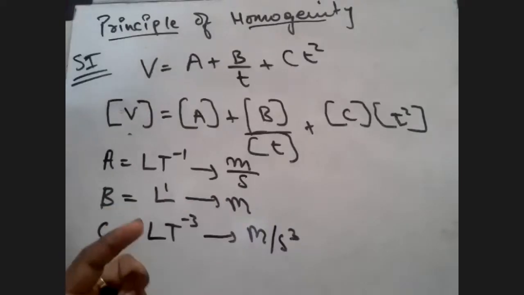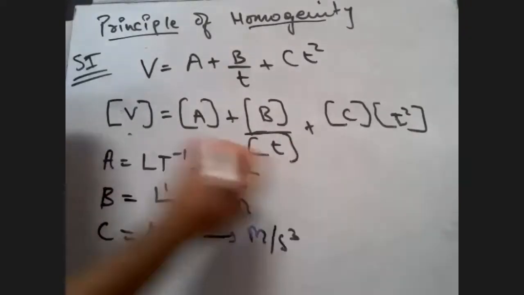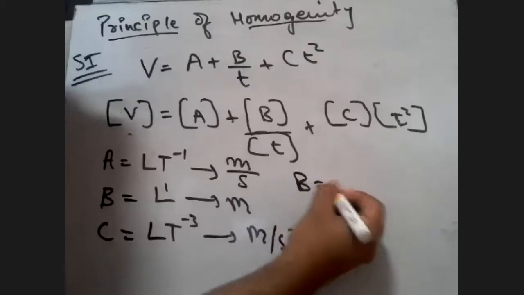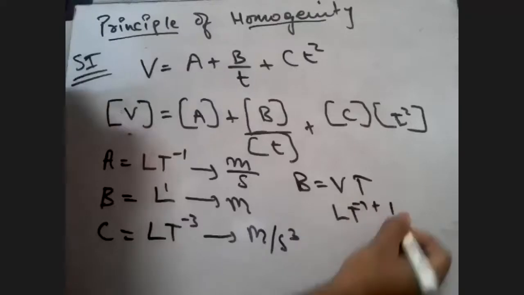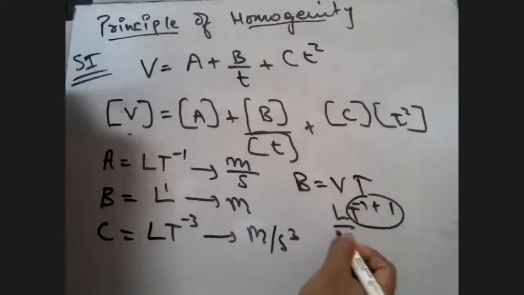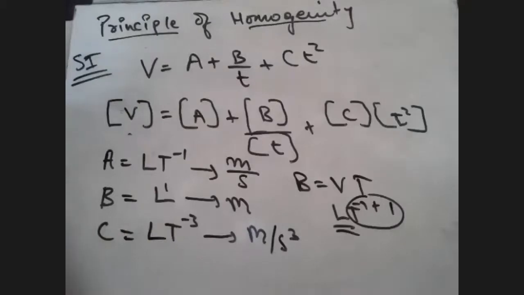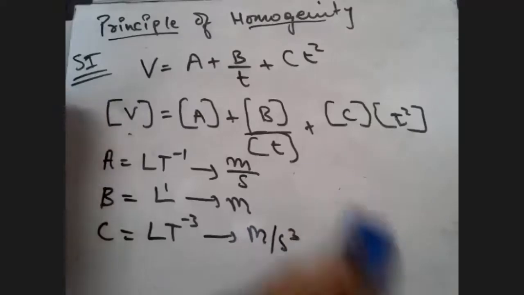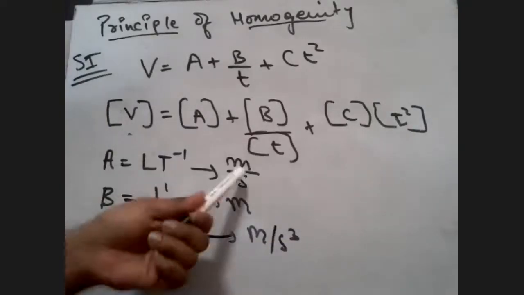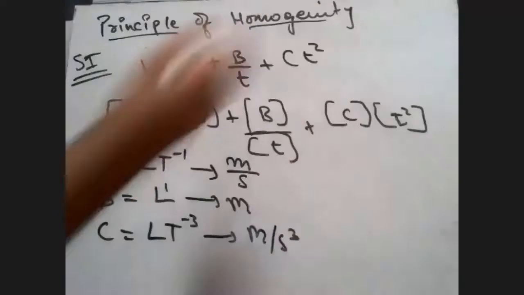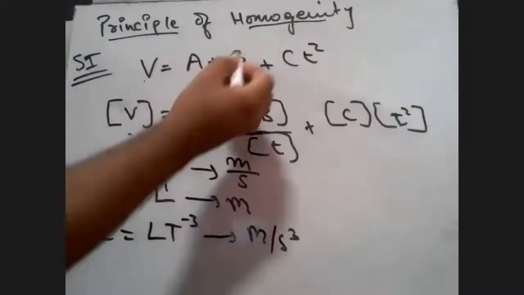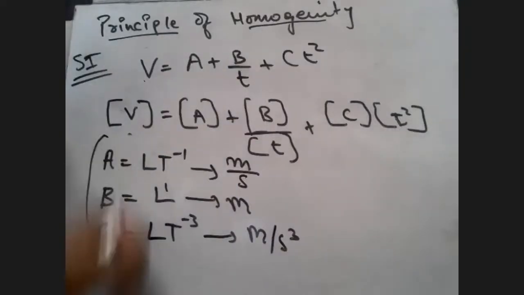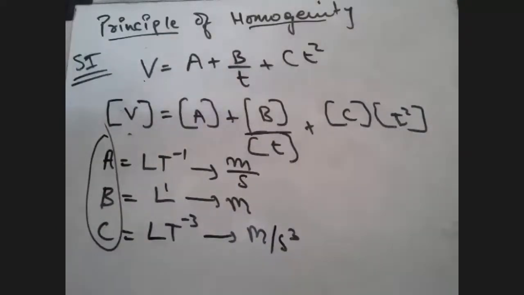Okay, I will solve the problem again. Look here, only for B. B by T is equal to V. So B is equal to V into T. The dimension of V is LT raised to minus 1, plus 1, so T becomes 0 here. So what remains is L. So I have written L meters here. I hope that doubt is solved. So with the help of the principle of homogeneity, even if you are given an expression in terms of A, B, and C, you can find out what A, B, and C are. That is the beauty of this.